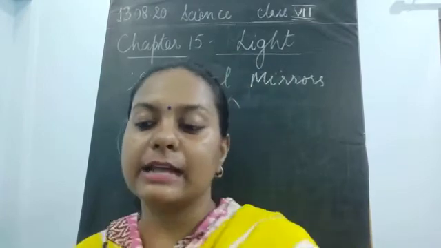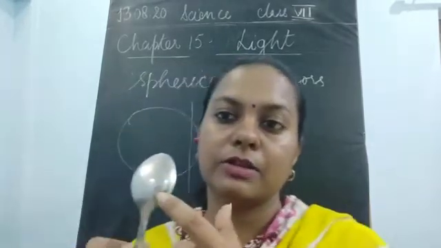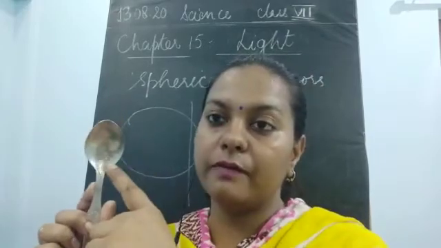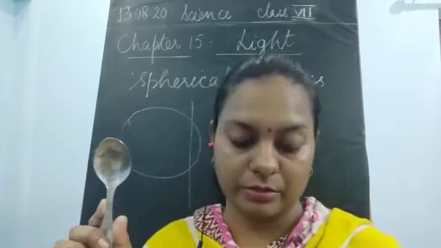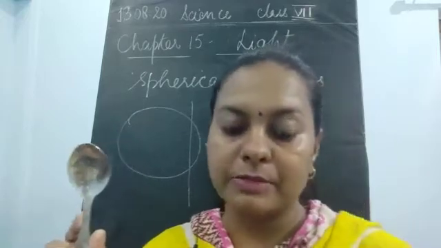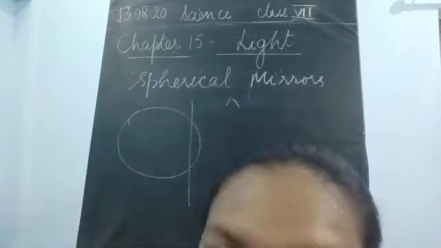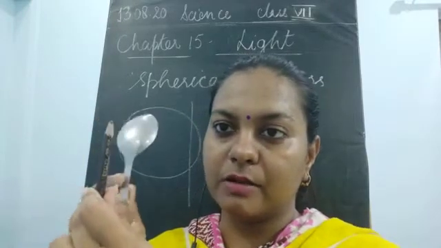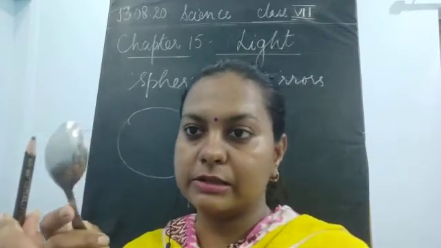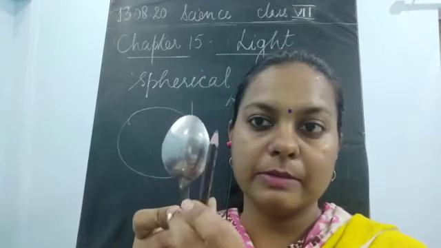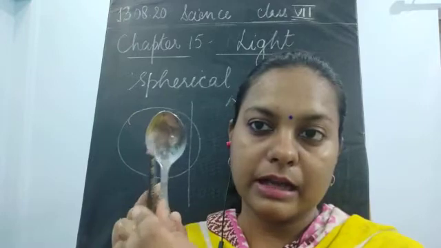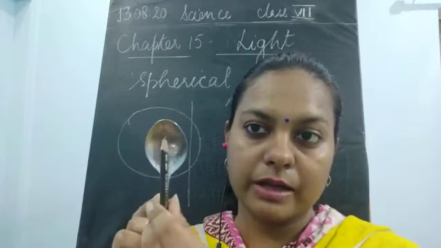Because this is a shiny surface. This is also a shiny surface, and I am able to see the image of the object which is placed here. I can place some object and show you that. See, this is here. If I place this object here, the image is seen. If I place it here, we are also able to see the image.